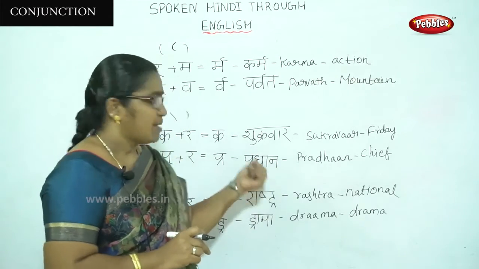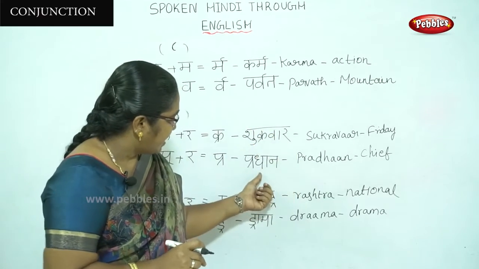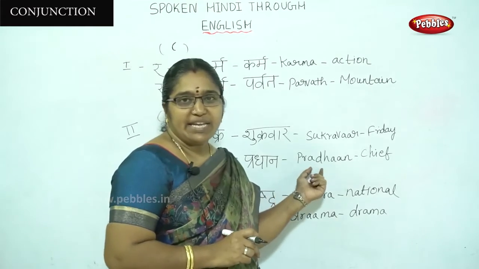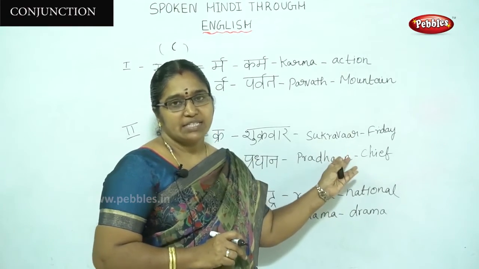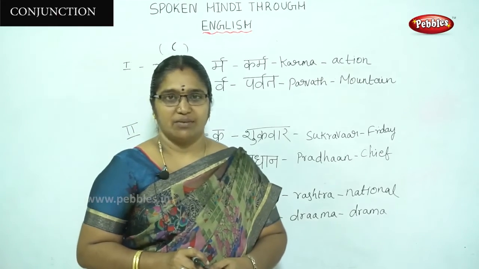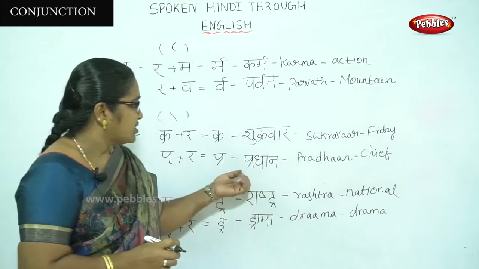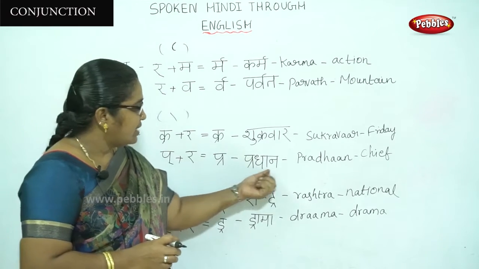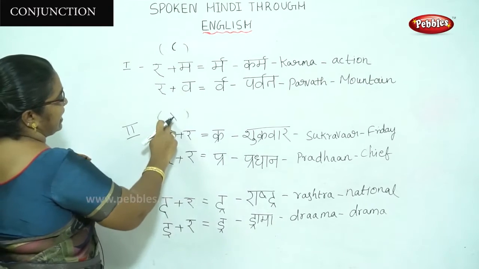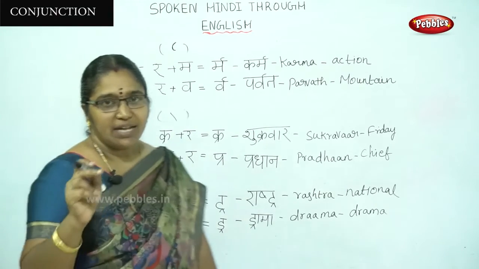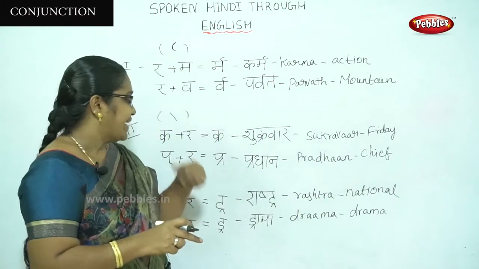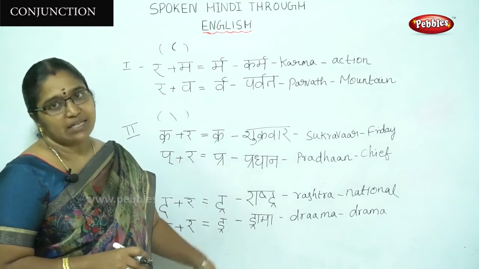The word is "pradhan". The meaning is chief. We can see that "pradhan mandri", chief. Like this, the second symbol is a light slant line below the letter. You have to remember that. It becomes a slant line. Okay, let us see the third one.